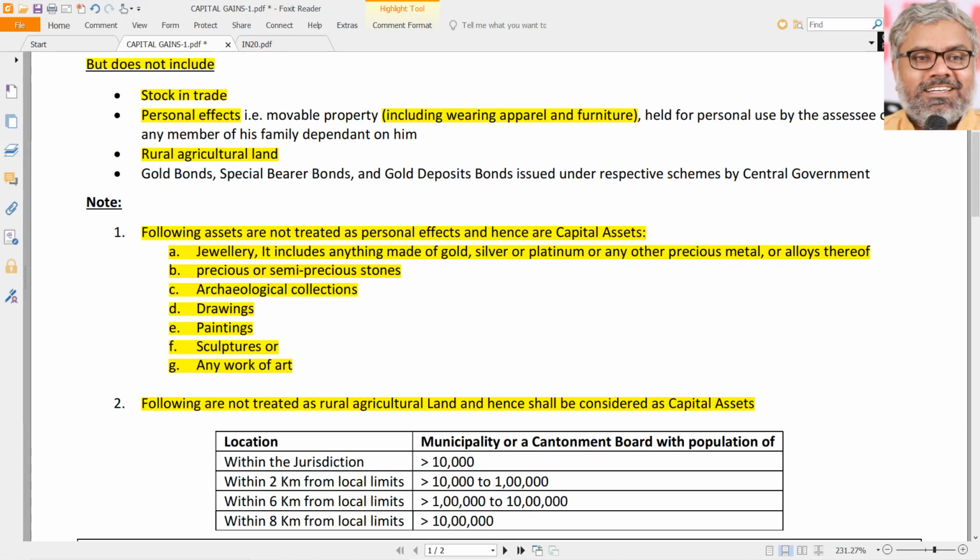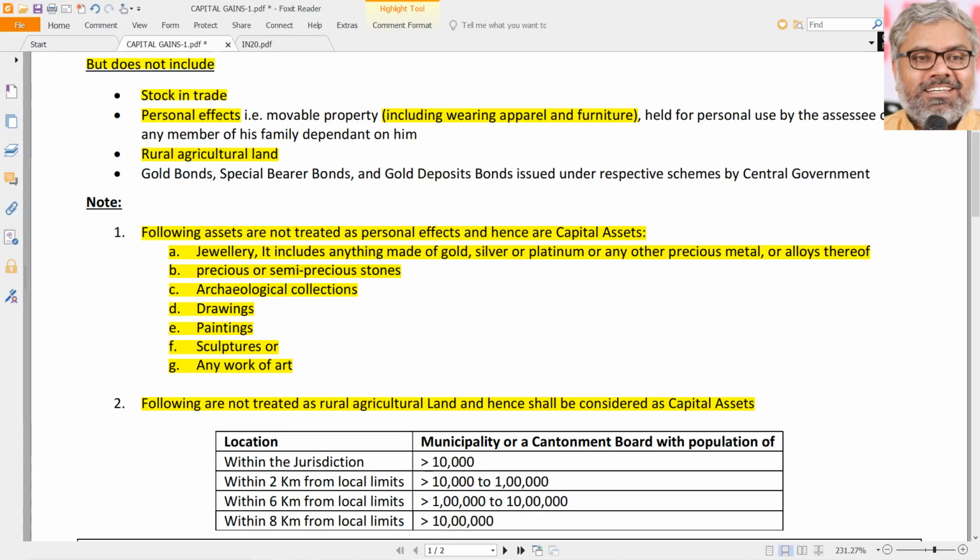Let the income tax department send the notice, we will respond to that. No problem. At the maximum, what happens? You may have to go to a proper chartered accountant who can draft a letter at least. Maximum that will happen. You give him a few thousand rupees or whatever fees he wants. Or maybe a lot of chartered accountants will even do it free if it is a genuine case of a small farmer. Nobody is going to charge them.